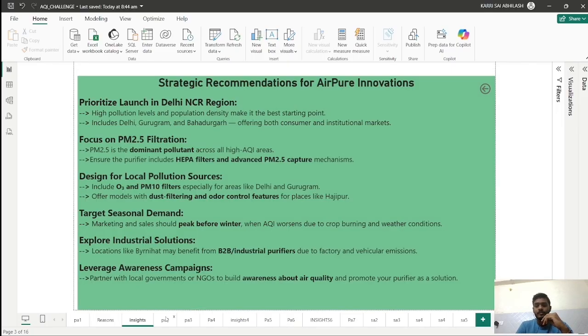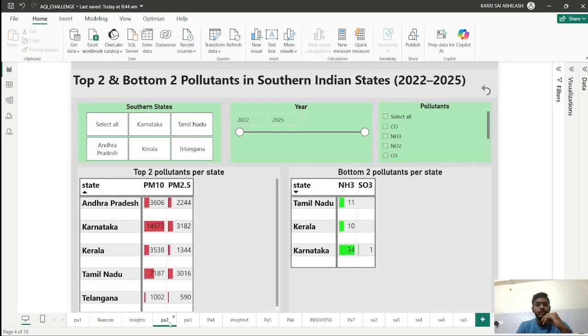So let's go for the second primary analysis. This shows the top 2 and bottom 2 pollutants in the southern states in India. Here you can see that these are the southern states in India. The prominent pollutants are PM 2.5 and PM 10, and the bottom 2 pollutants per state are NH3 and SO3. So our filtration should focus on PM 10 and PM 2.5.